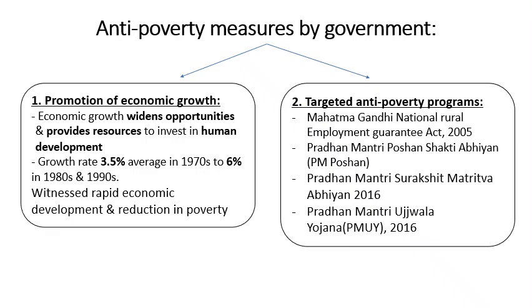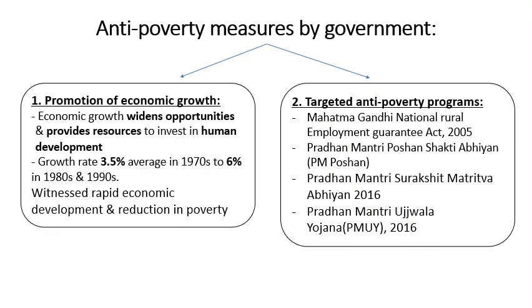Now when we know what is poverty and why it is happening, who are vulnerable to poverty, we need to understand what are the measures which have been taken by government to reduce the poverty. There are two parts. One is government is looking at overall growth. They are looking at growing the entire economy of the country. So if the entire country develops, every individual or every citizen of the country will develop. That's the logic.